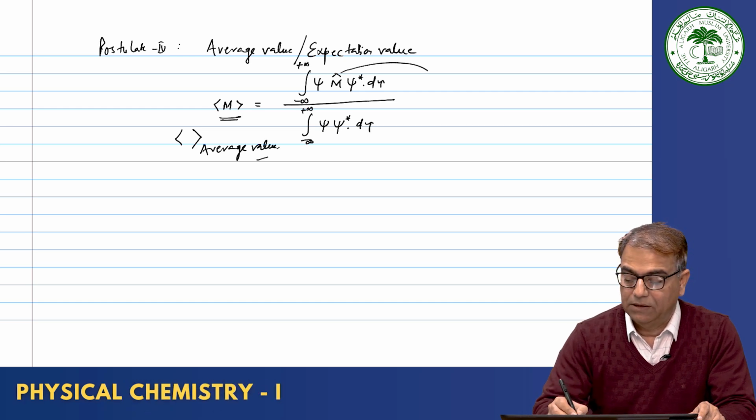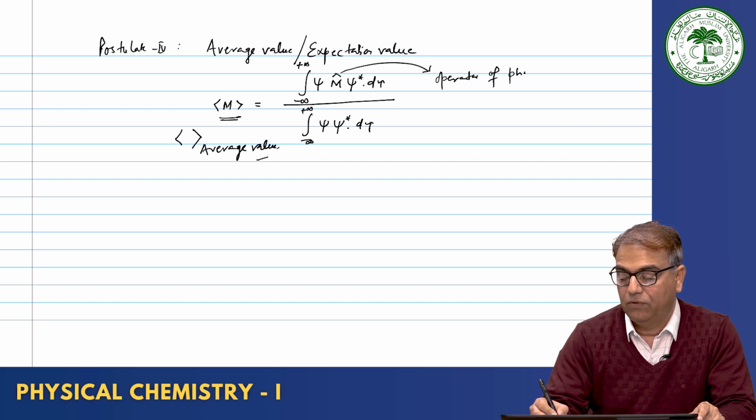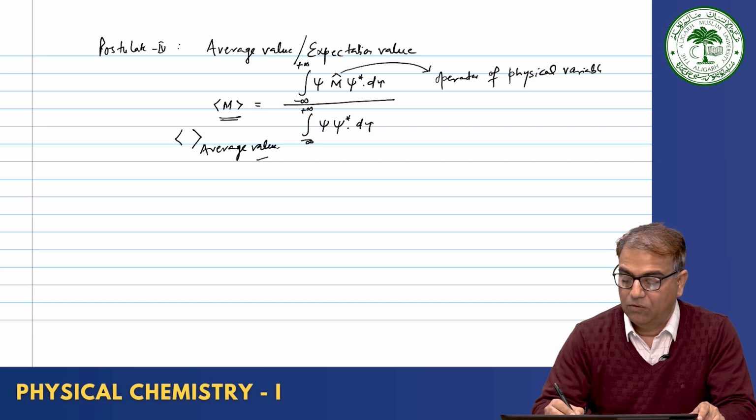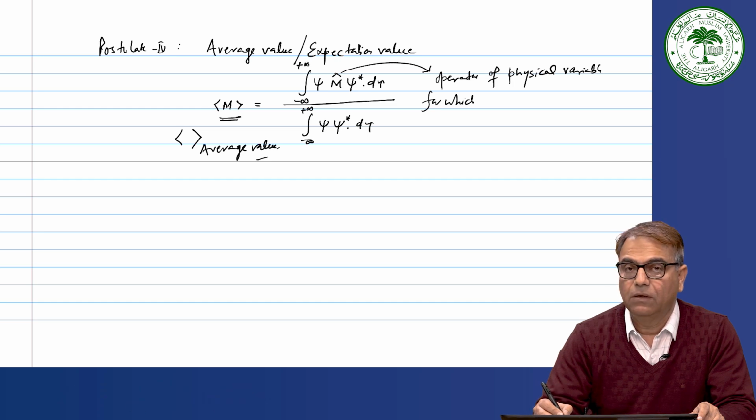Here the left side indicates the average value, and M is the operator of the physical variable for which we are calculating, or for which the average value is to be calculated.